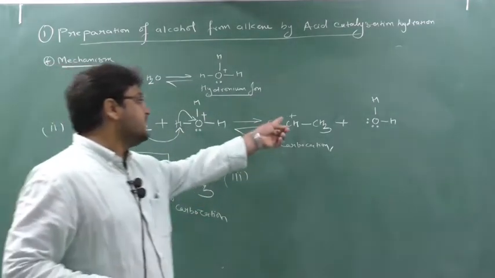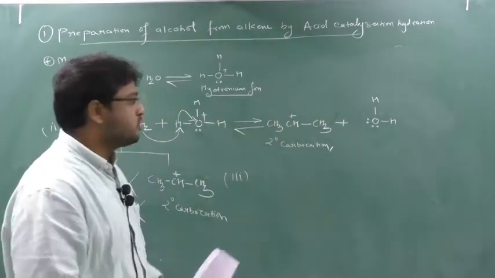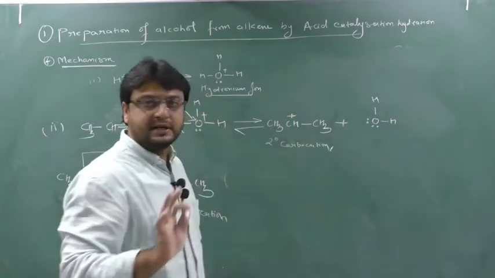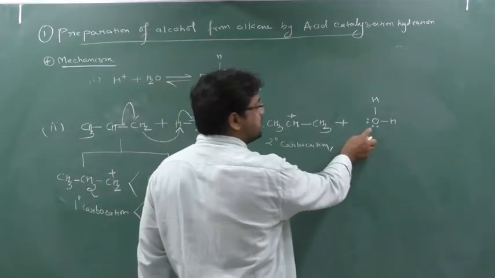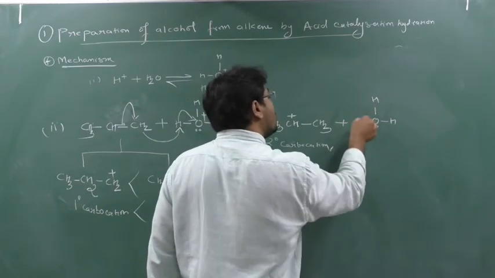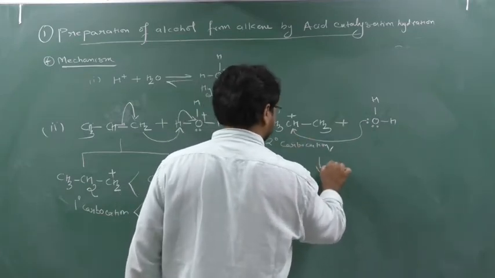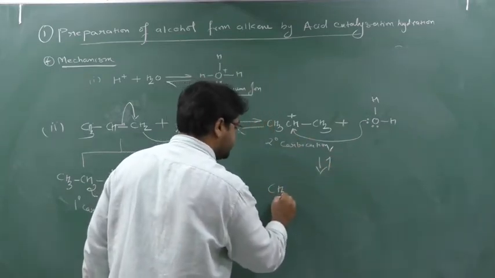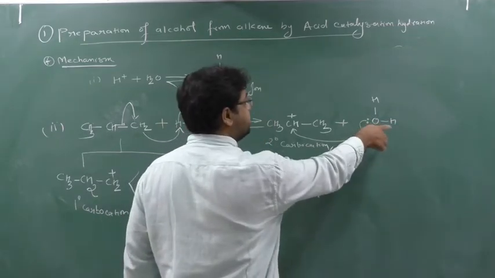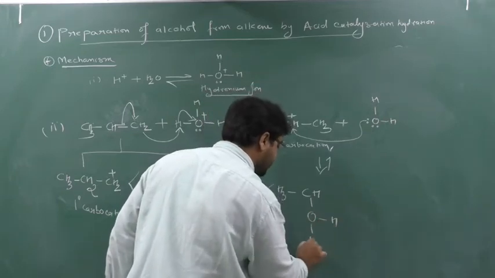Now see, this requires the electron, yes or no? This requires electron because it is plus charge. Plus means it requires electron, and this oxygen of water has an extra electron. So this oxygen lone pair will be donated to this carbocation and generate what? We will see here. It will generate CH3, now CH. This lone pair of oxygen from water will be donated here, so it will form O here. This is H and this is H.